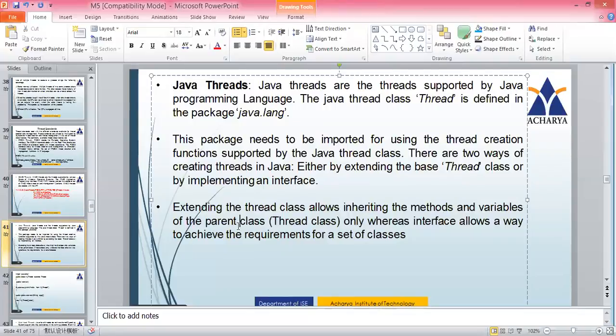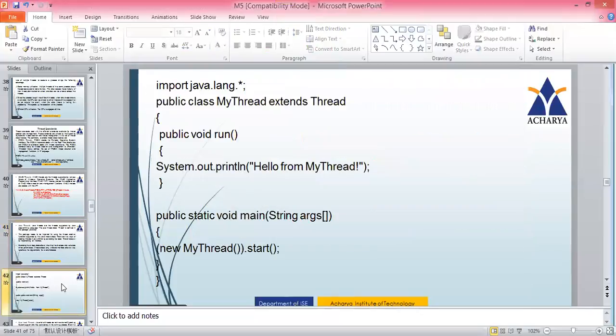Now coming to extending the Thread class, it allows inheriting the methods and variables of the parent class only. So if you extend the Thread class, then you can inherit only the methods and variables that are present in the parent class. That's it. Whereas if you take an interface, it allows a way to achieve the requirements for a set of classes. So there could be other classes also that you can implement. This is the advantage of using an interface in Java. So we'll see an example here.